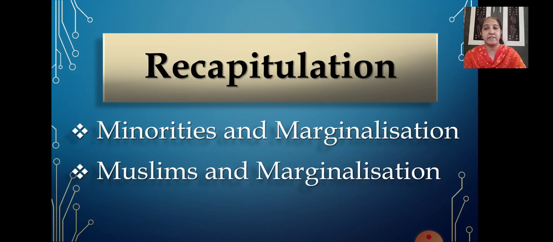So children, in today's session you have learned these two topics: minorities and marginalization, and Muslims and marginalization. So here we have completed the chapter. Go through all the presentations of this chapter, read the chapter very well, jot down the important points in your notebook, and read it thoroughly so that you will understand the chapter more clearly.